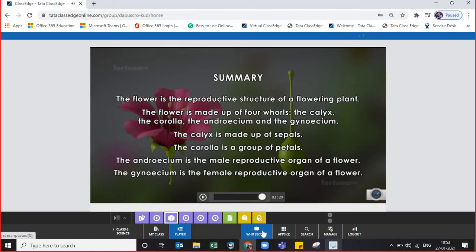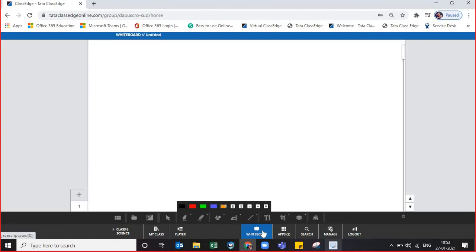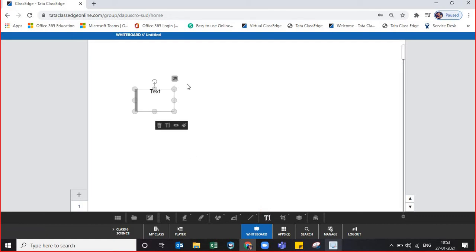So today, let me use the whiteboard for you just to make it more simple. Let me use the text box so that we can write down something. Okay, let's use this. Just a minute. I'm trying to make the text box visible just to make you know that we are not only reading it, we are also summarizing it.